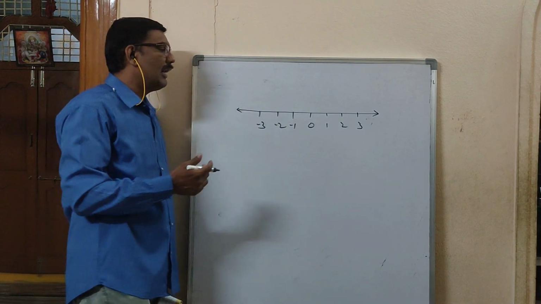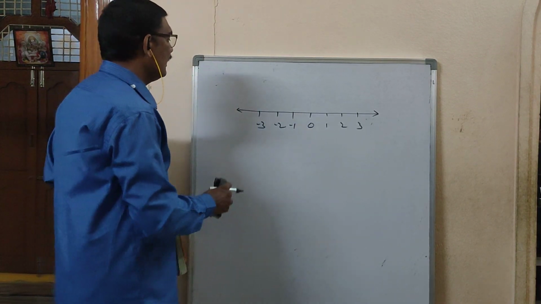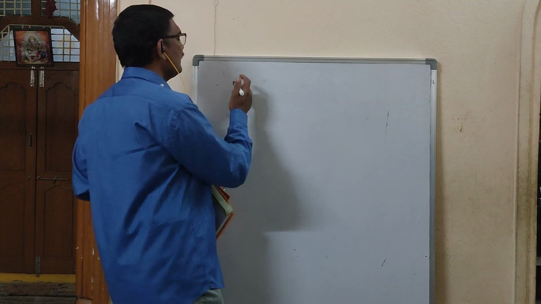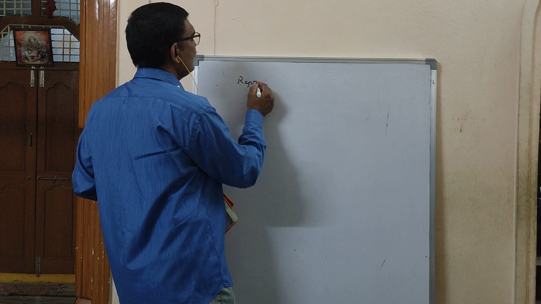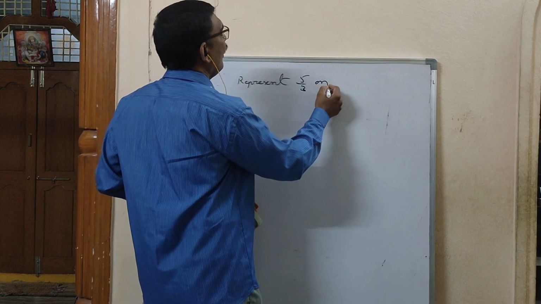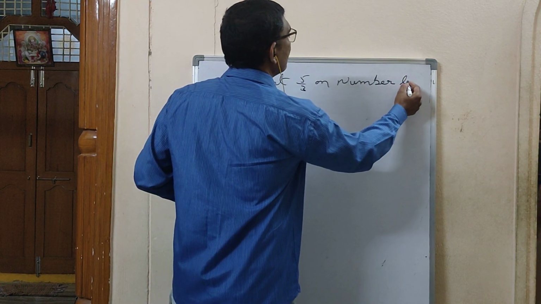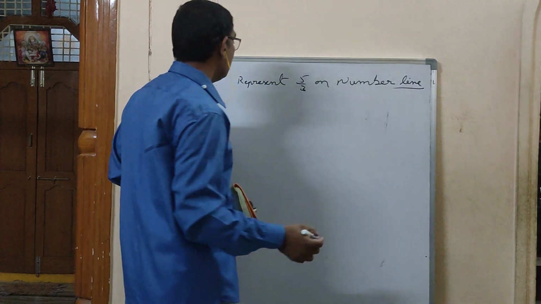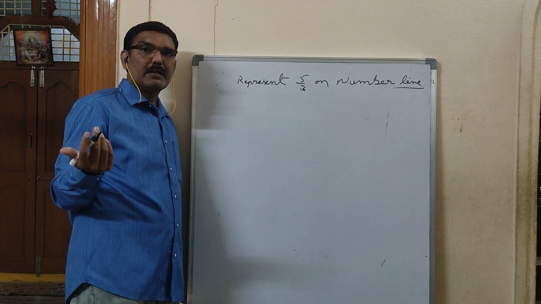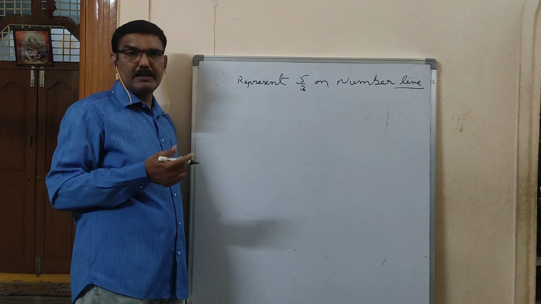So in the number line, will fractions be there or not? Again one question, which you already did in 8th class: represent 5 by 3 on the number line. See, it is one important question in 9th class. Represent 5 by 3 on the number line. So how can you represent 5 by 3 on the number line?